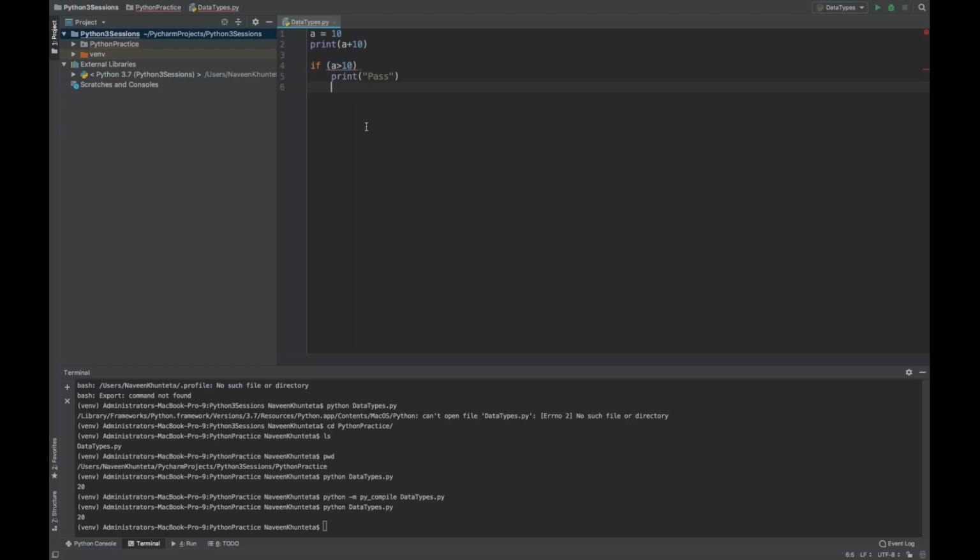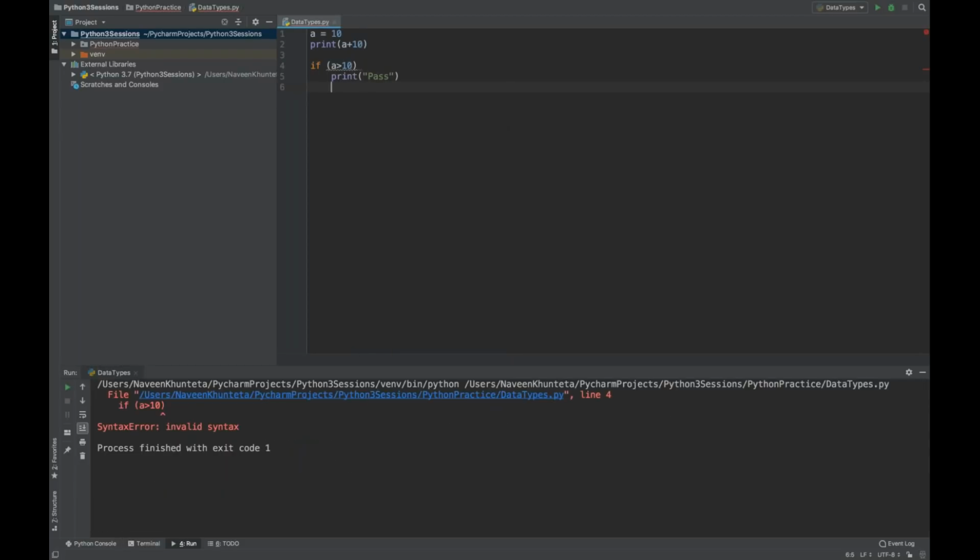If you run it, simply right click on it and run, although it's giving an error that, okay, invalid syntax. But I'm not talking about if syntax or else syntax. If you write the indentation like this, immediately if I write print over here, on line number 5 also it's giving an error. If you see the error, it says indent expected. So don't say that there is no syntax error but still I'm getting this error. Why? Because in Java it is allowed, but over here it is not allowed. So you have to press one tab over here like this.